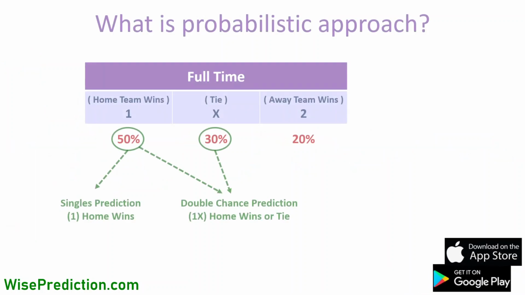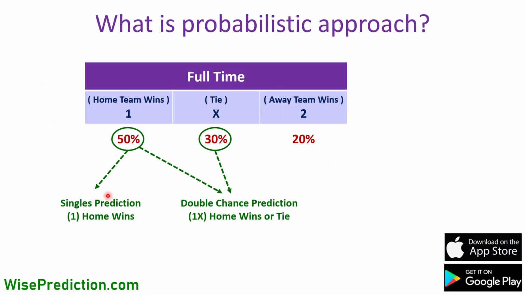So if we try to apply this understanding to the problem that we have, let's go through the example that we talked about in the beginning. This is our prediction, the singles prediction, which is 50%. And we can actually apply the same logic to this problem as well. What this 50% essentially means is that, based on the current performance situation of these two teams, the home team and away team, the prediction is 50% for the home team to win the match.